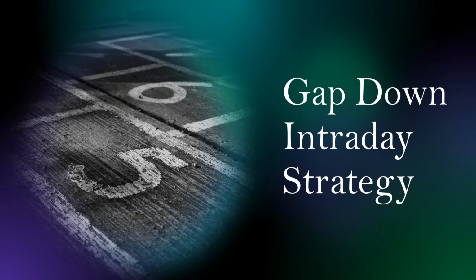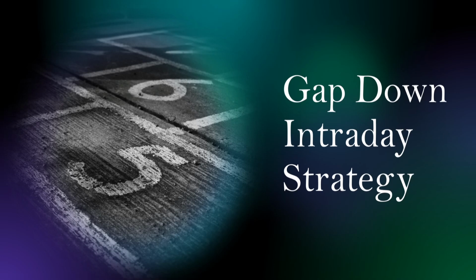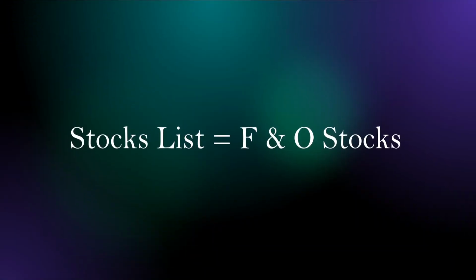Okay, this is one of those ideas where intraday trading actually works and it gives really good results, of course, wonderful results. In this strategy, we are going to use FNO stocks. There are around 180 to 200 FNO stocks in NSE. We are going to use only that universe of stocks for trading this strategy.